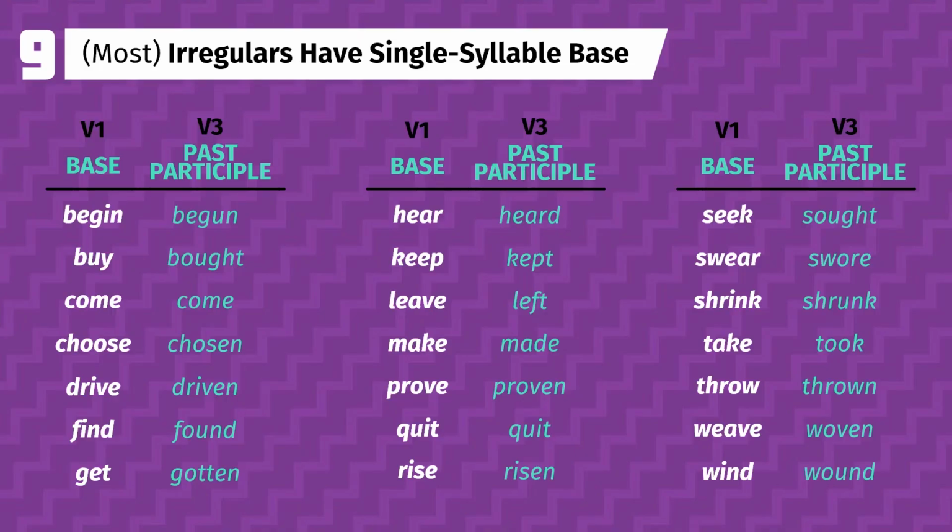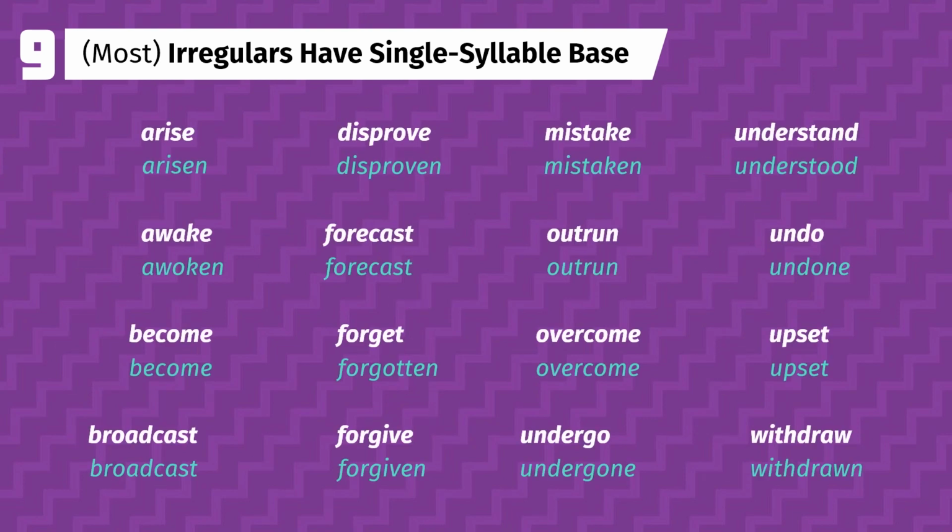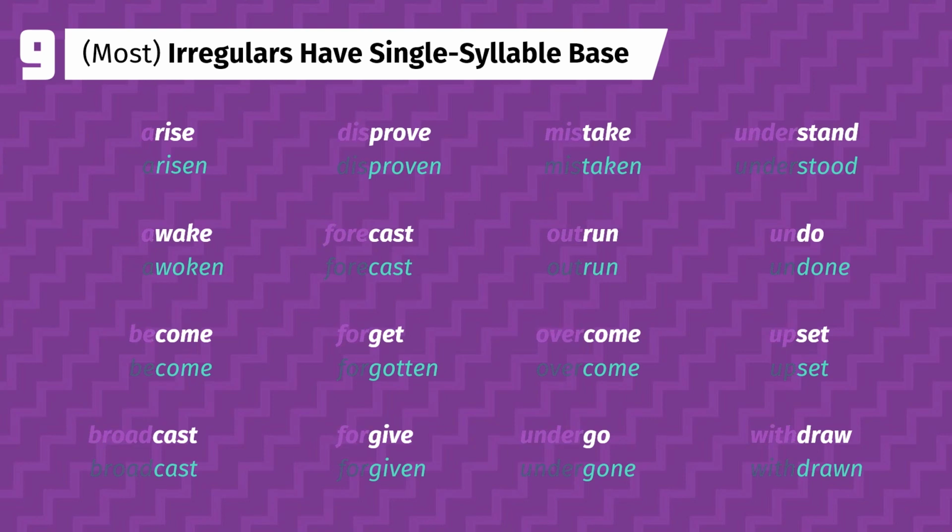9. Almost all irregular verbs are one syllable only in their base form, except for compound words and verbs with prefixes. For example, forgive, broadcast, and understand make the same changes to their form that give, cast, and stand do. If you can't find mistake in an irregular verbs list, look up take instead.